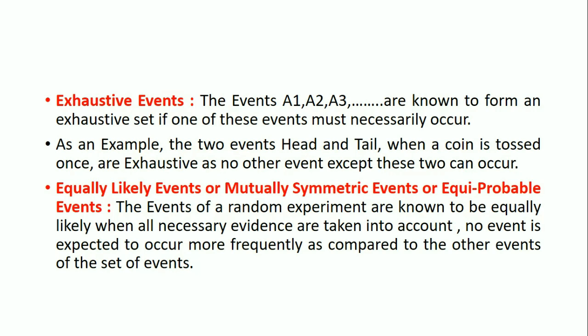If a coin is tossed, there is a 50% probability for head and a 50% probability for tail, so we call these equally likely events.